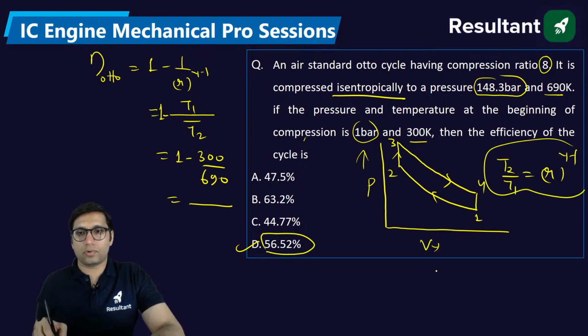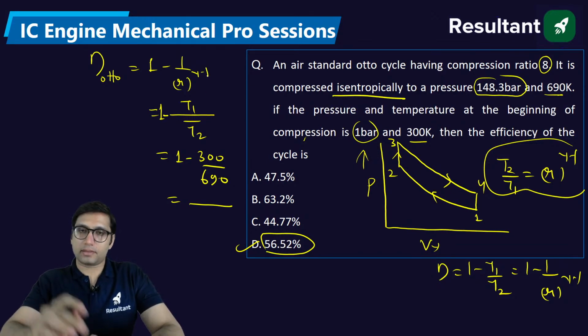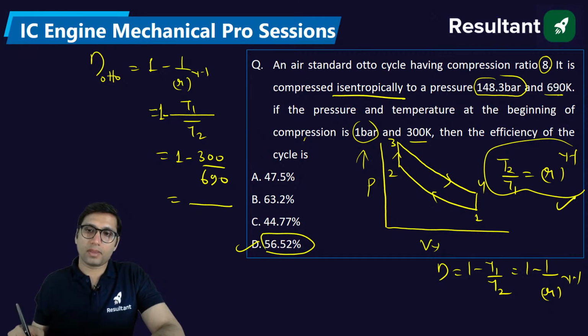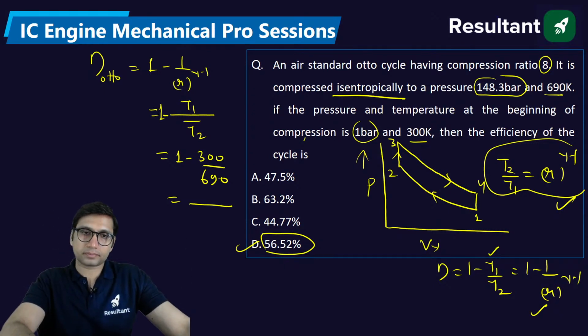So 1 minus T1 by T2 is equal to 1 minus 1 by compression ratio power gamma minus 1. Just put the value, you will get the answer. In both cases, whichever formula you use, you will get the same answer. Okay.